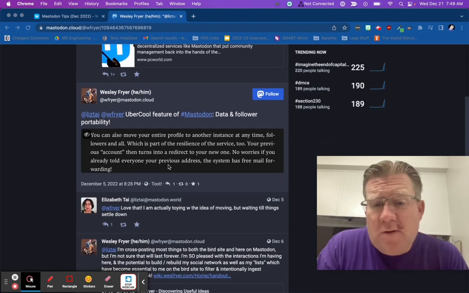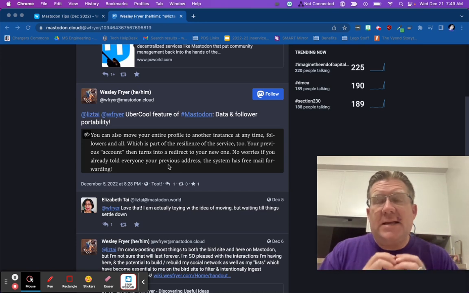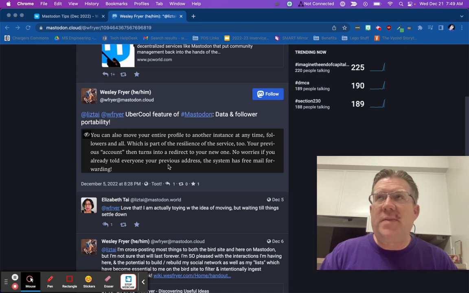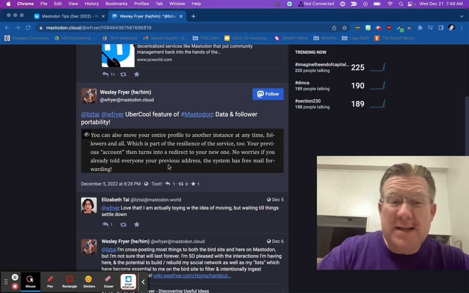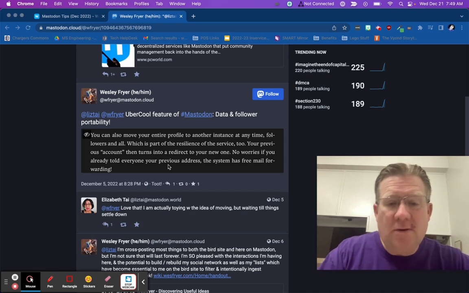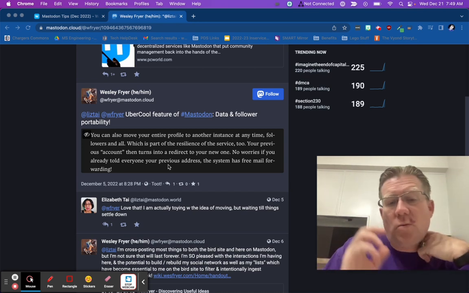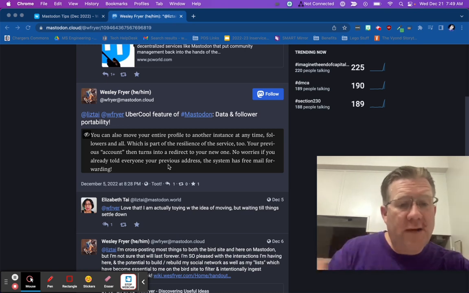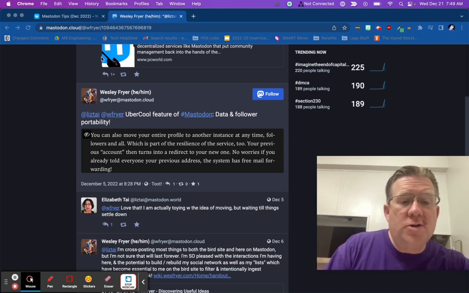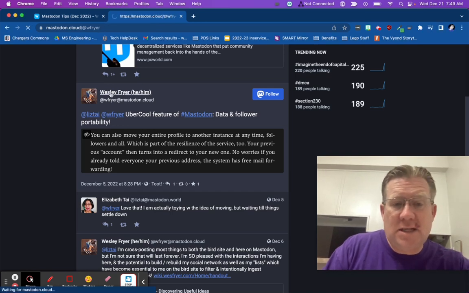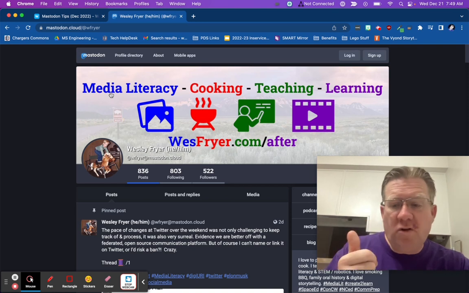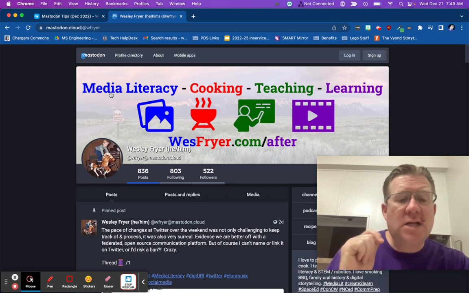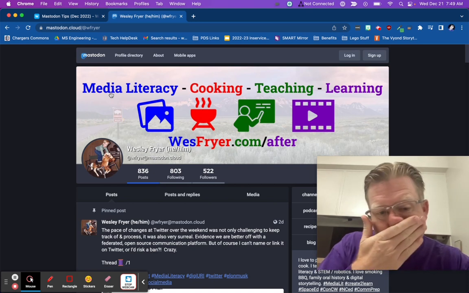Because this is something that we don't really have with Twitter, not very easily. You can download your data, but there are issues with that, and you can't bring all your followers with you and the people that you follow. You have to basically recreate your account on Instagram. That's not true with Mastodon. So once we become invested in Mastodon, we create accounts here. Again, something changes with our server. I happen to be today on mastodon.cloud. If I want to switch to a different server at some point, I can actually export all of my posts that I've shared on Mastodon and all of the folks that I follow.